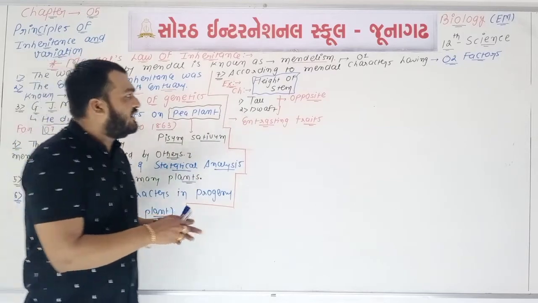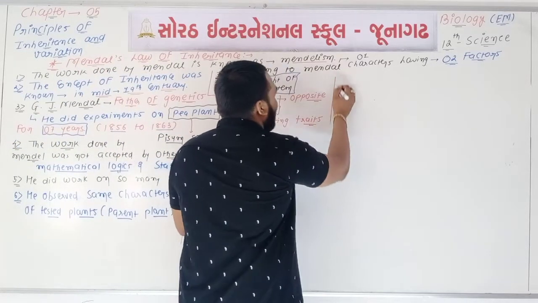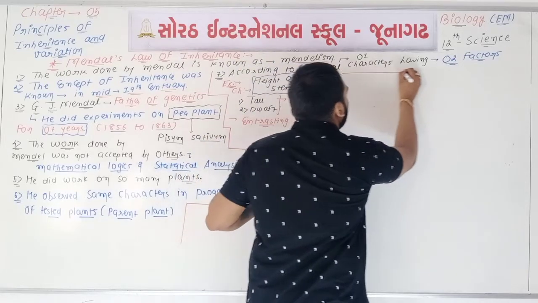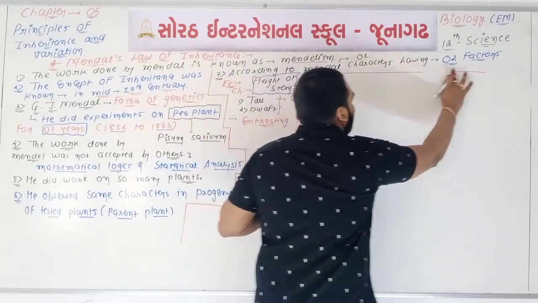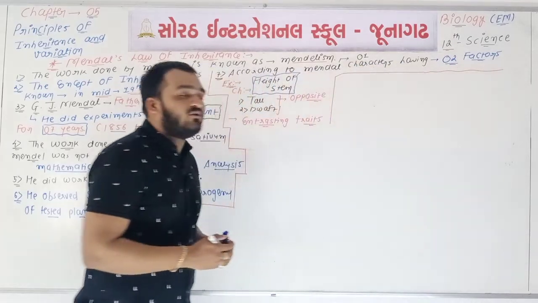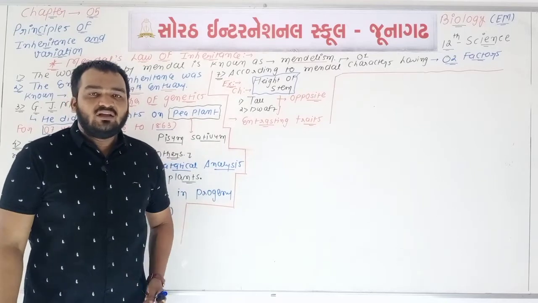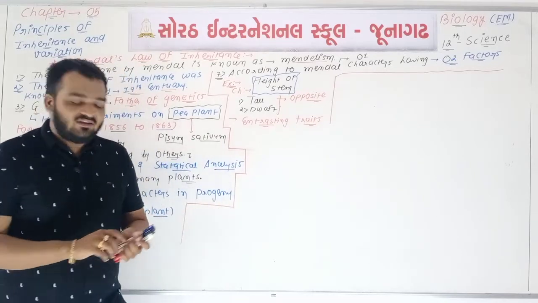According to Mendel, one character having how many? One character having a total of two factors, okay. You will remember this. And both are contrasting to each other, both are opposite to each other.